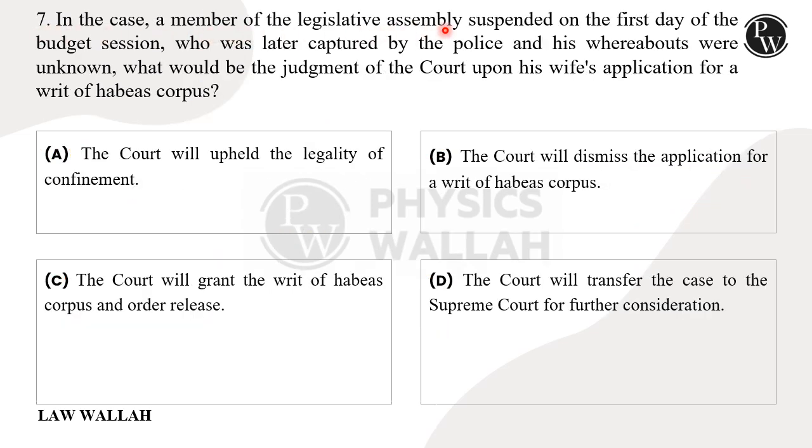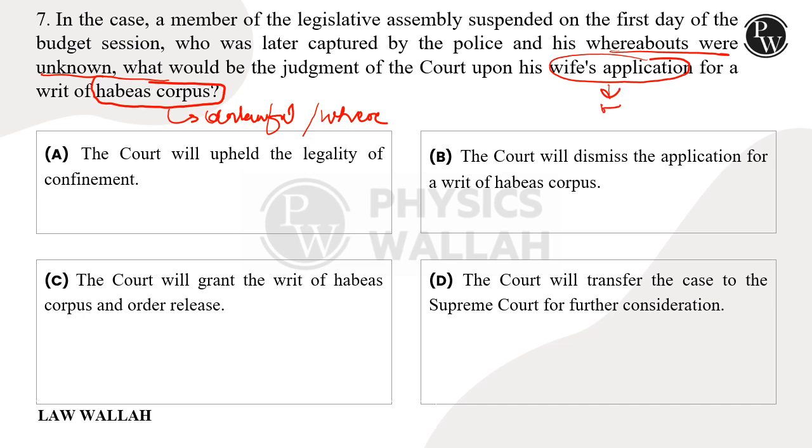It says, in case a member of the legislative assembly was suspended on the first day of the budget session and was later captured by the police and his whereabouts were unknown, what would be the judgment of the court upon his wife's application for a writ of habeas corpus? Now, when is a writ of habeas corpus applied? A writ of habeas corpus applies when there is unlawful detention, or when the whereabouts of the person are unknown. Here the whereabouts were unknown and the wife is filing an application for habeas corpus. We need to decide whether habeas corpus will be granted or not.